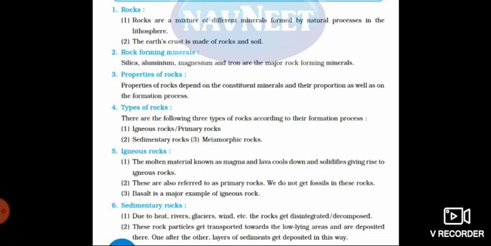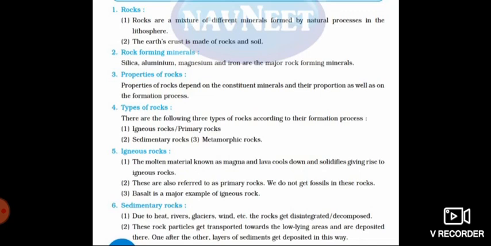So this molten material such as magma and lava, when it comes out, it's very hot. And when it comes down, it first cools, and when it cools, it turns to solid state. Yes, and then it gives rise to this rock.